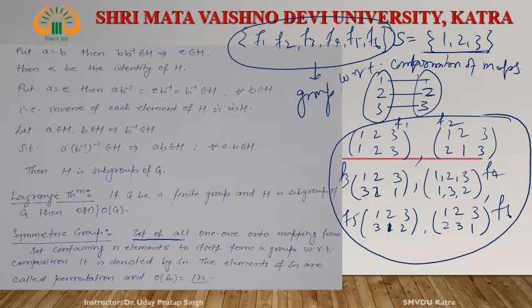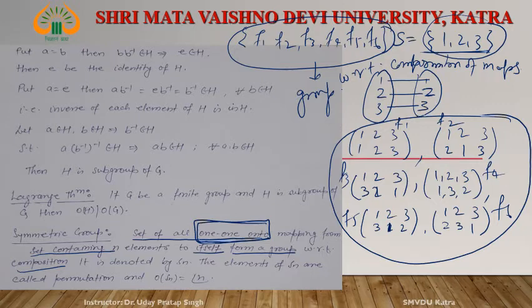Set of all 1-1 onto maps. Remember that. Set of all 1-1 onto maps from a set containing n elements. In this case, we have taken 3 elements, right? Set of all 1-1 onto mappings from a set containing n elements to itself, means same set to same set. Such type of 1-1 onto maps forms a group with respect to composition, right?